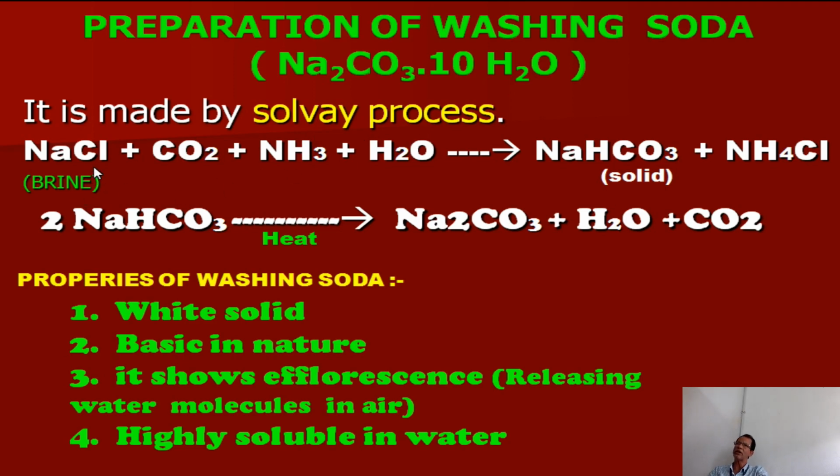What is the reaction? When carbon dioxide gas and ammonia gas are passed through a saturated solution of sodium chloride, called brine, sodium bicarbonate is produced as a solid product, and the aqueous solution contains ammonium chloride.